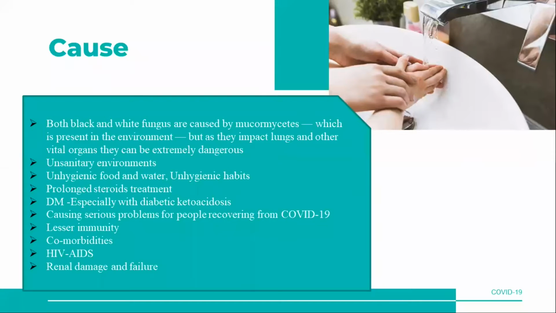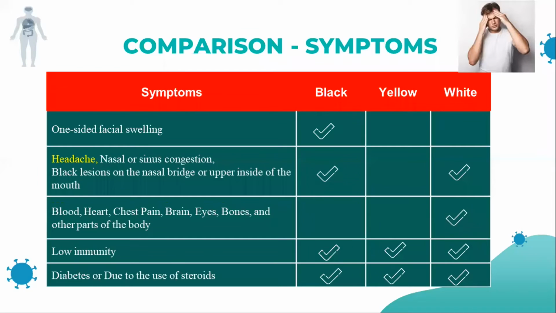Next are those who have lesser immunity. Their body does not have a proper immune system, meaning they have comorbidities, health issues affecting immunity. One of the major problems is HIV/AIDS, as already known, and those patients are easily affected. Any kidney failure or renal damage is also one of the reasons for all these causes of black and white fungus.